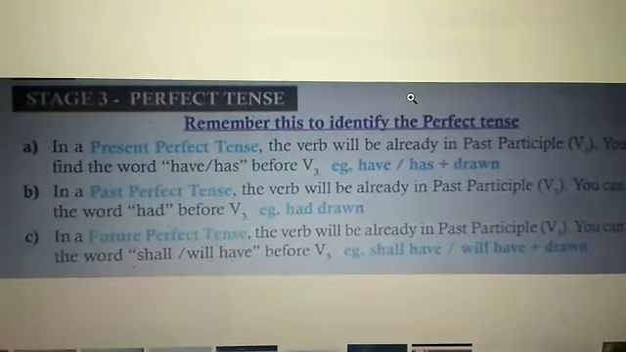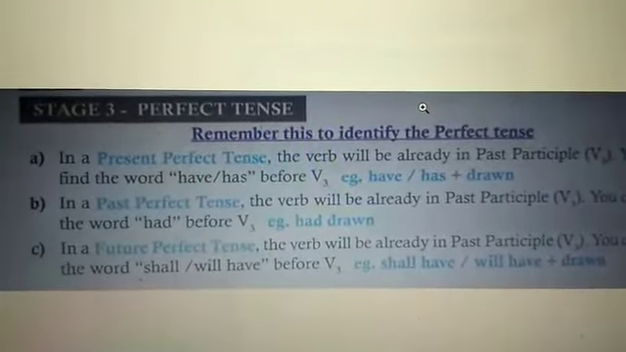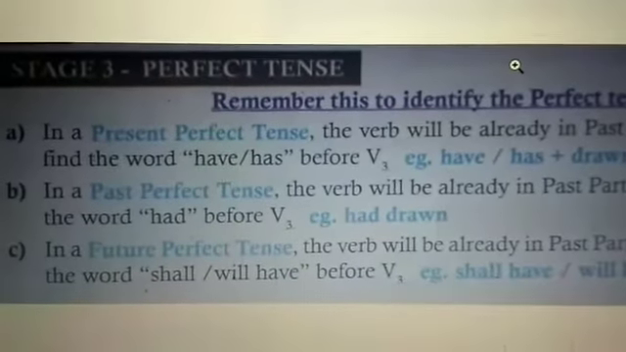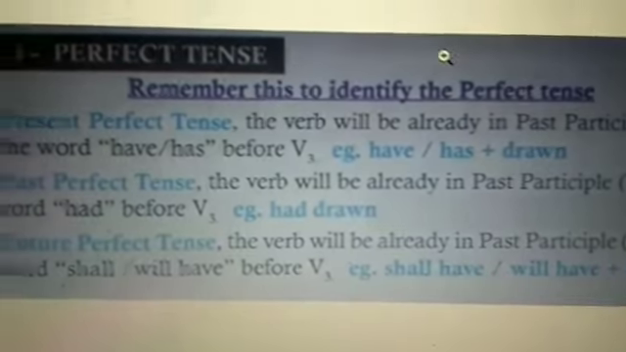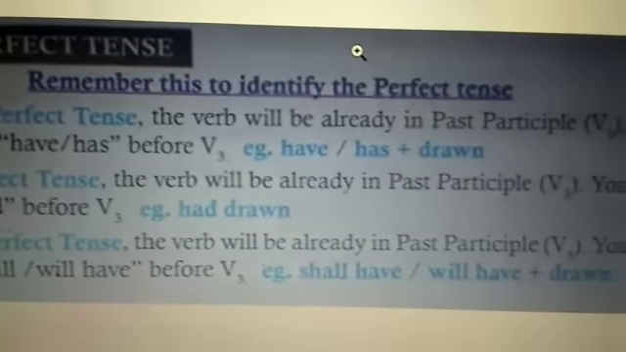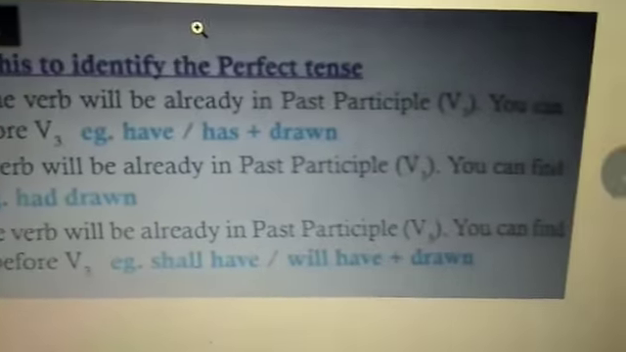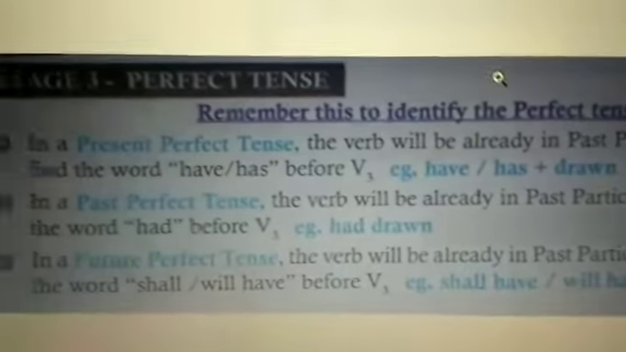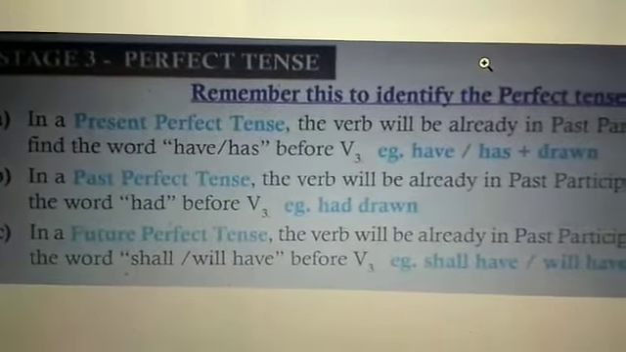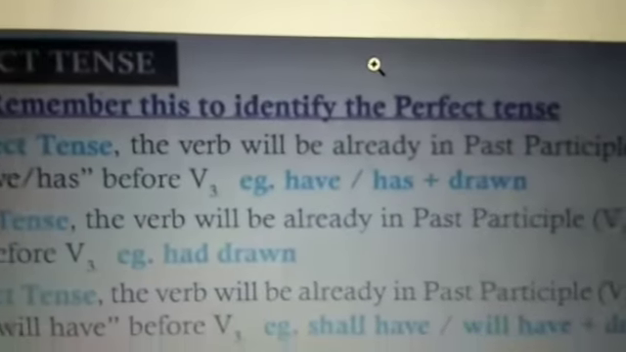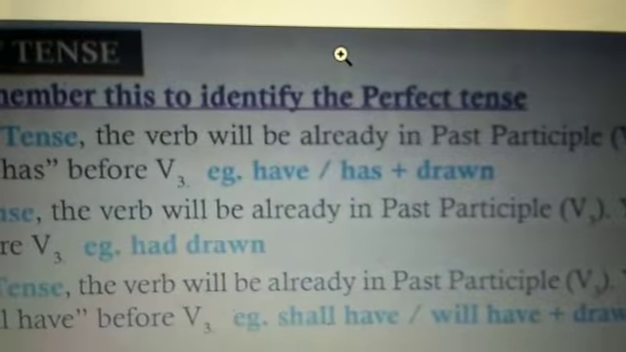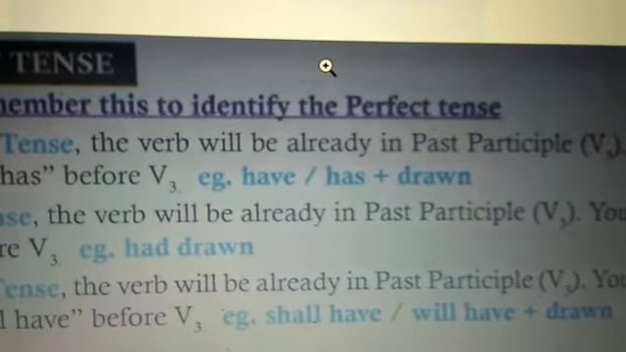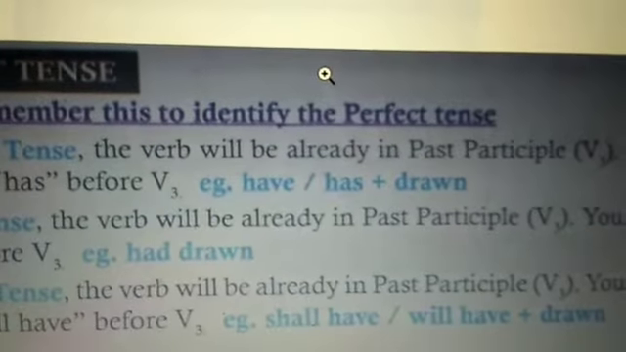Now, stage 3, perfect tense. Remember this to identify the perfect tense. A, in a present perfect tense, the verb will be already in past participle, that is verb 3. You can find the word have or has before verb 3. So, for example, have or has plus drawn. You must remember, have and has will always be followed by verb 3.